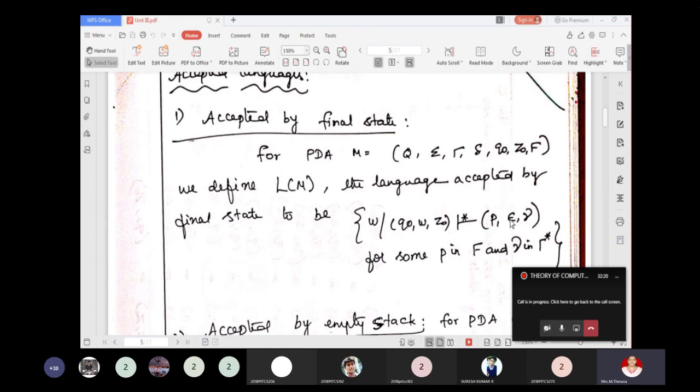So the input string becomes epsilon and there is something on the stack, that is some gamma, a string in gamma star, for some P in F and gamma in gamma star. That is, after reading W, suppose we end in a state called P and P belongs to F, then you can say the string is accepted.